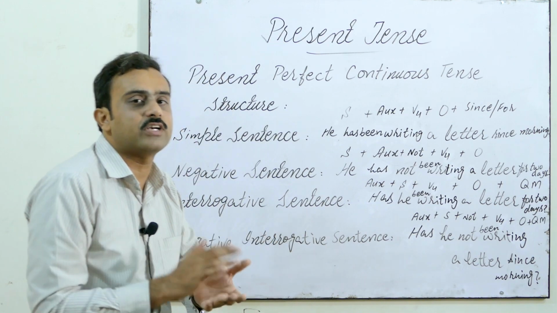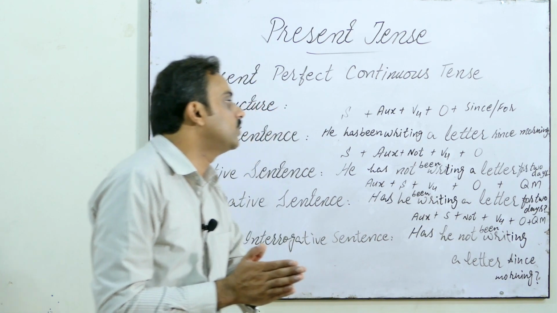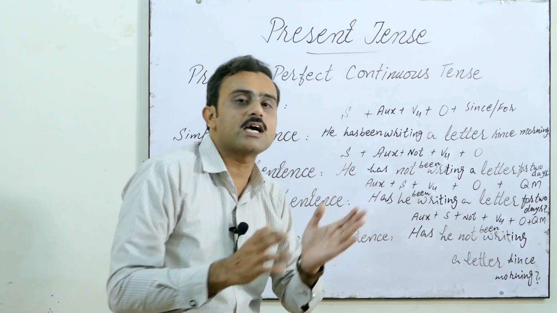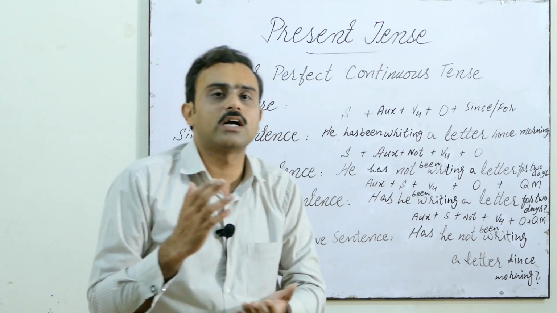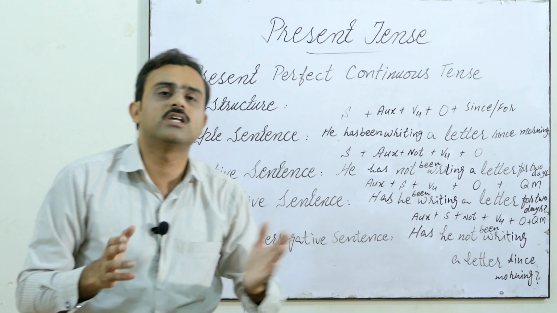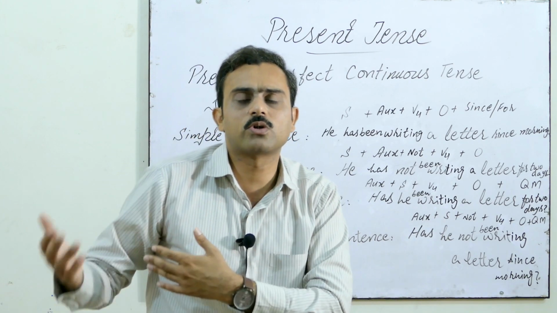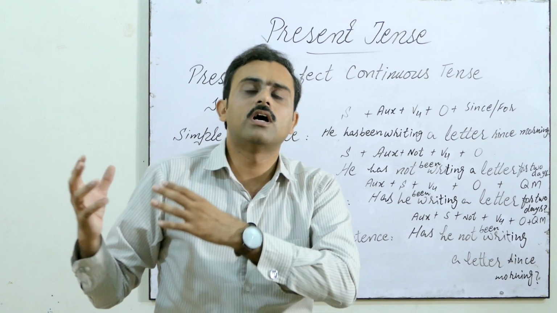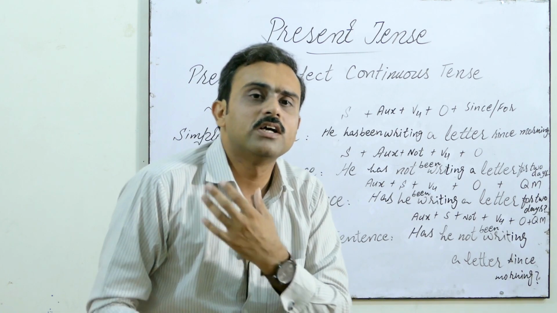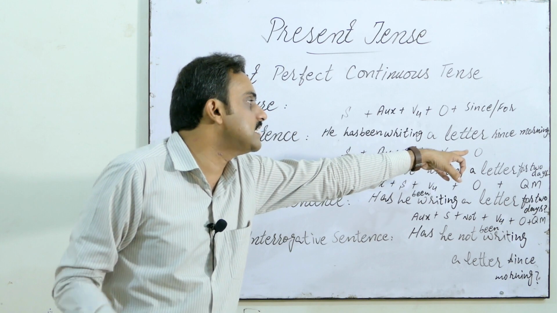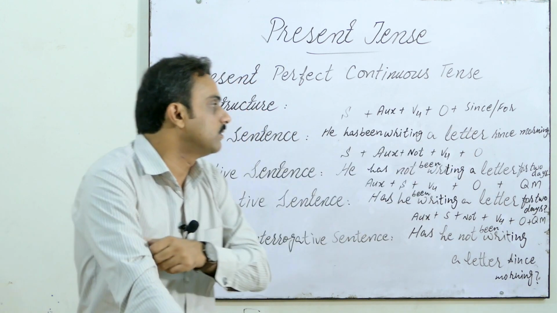Morning is definitely a routine matter, so we use since morning with the different times of the day, you can say with 4 o'clock, or with the wall clock or wristwatch. We use these since prepositions.